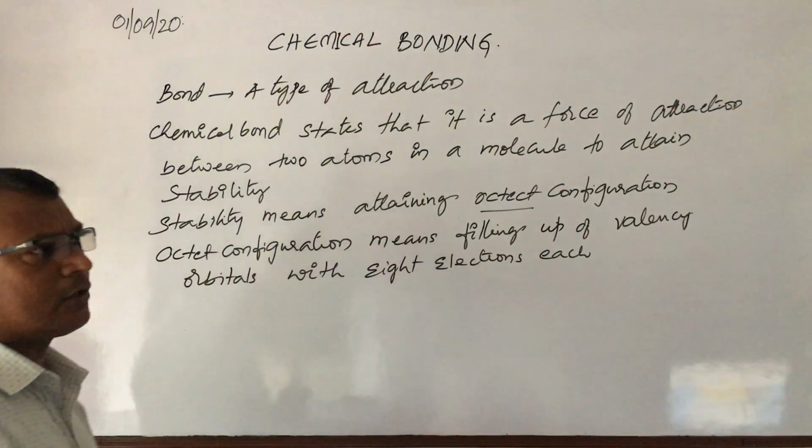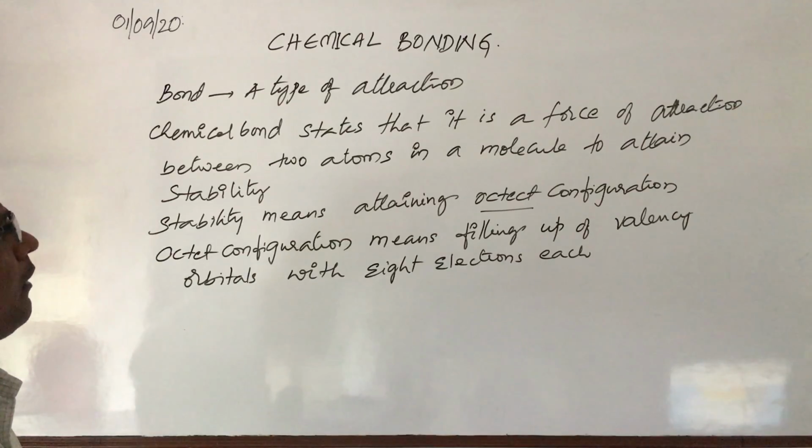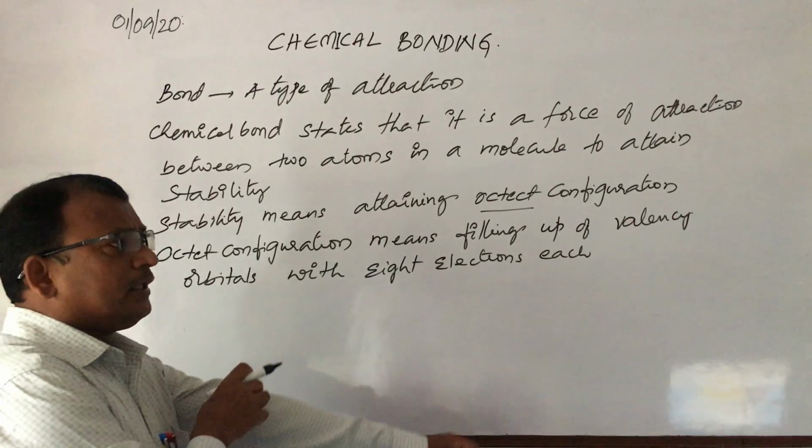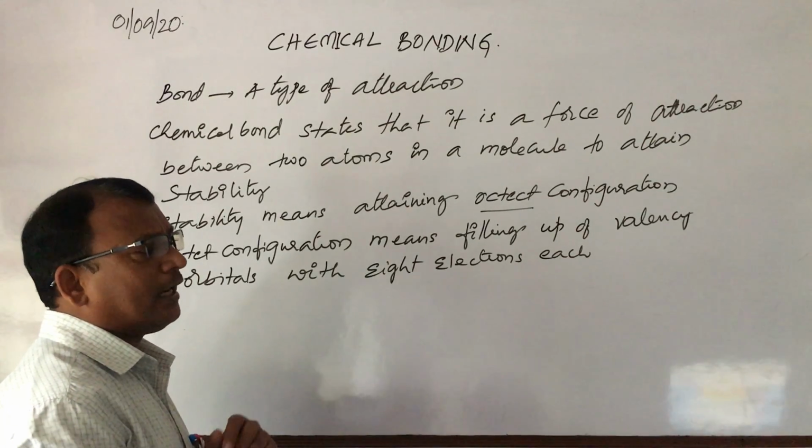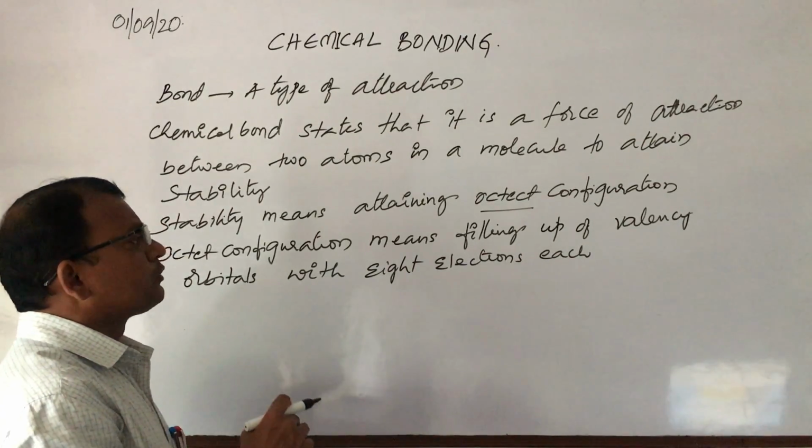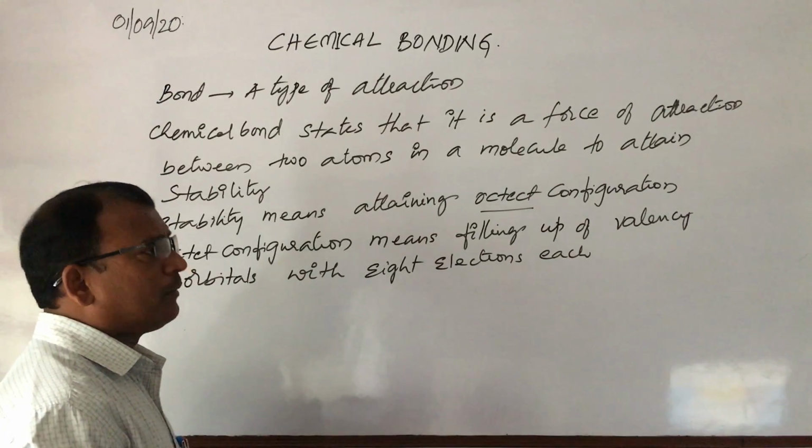You will understand everything in the next class. So each and every atom should have 8 electrons in its outermost orbit, so that it gets more stability.